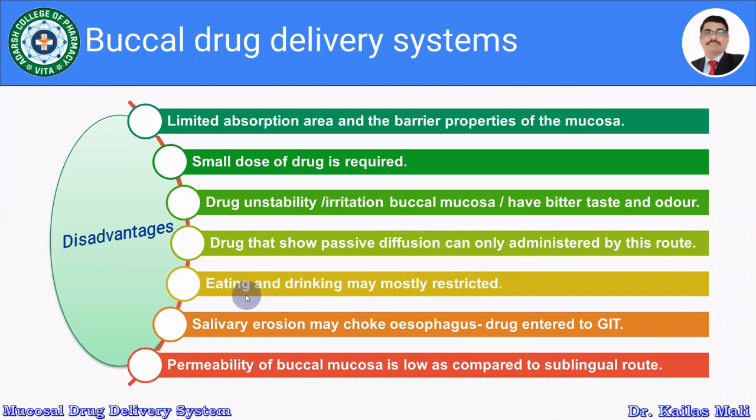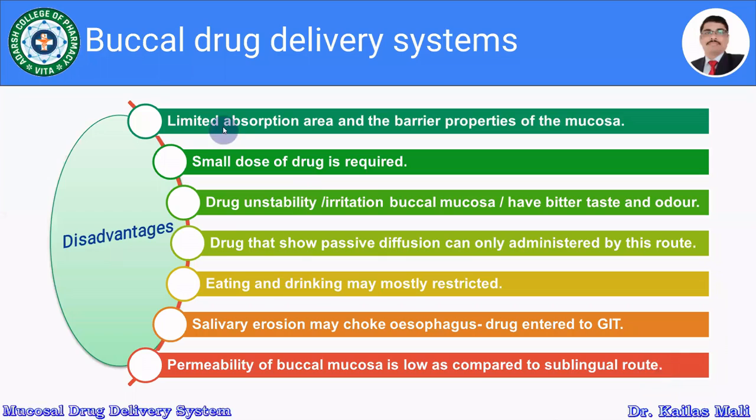Then the next disadvantage, that is, eating and drinking may be mostly restricted when the formulation is placed in the specific site or in the buccal route. Then there may be the chances of salivary erosion. Furthermore, whatever drug or polymer is eroded into the saliva is going to choke the esophagus, and furthermore it is going to enter the gastrointestinal tract. Then permeability of buccal mucosa is low as compared to the sublingual route, right?